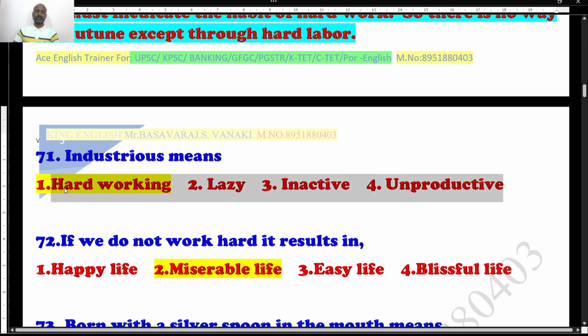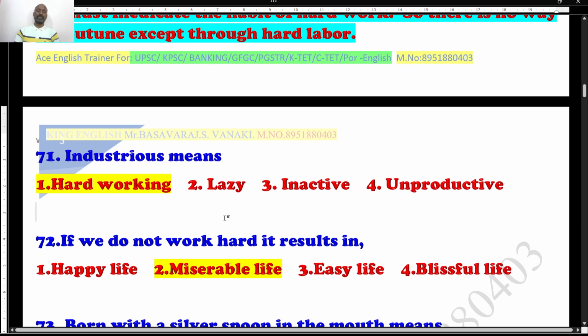I'm not going to comment anything like negative or positive. All you have to do is try to find out the meaning of industrious. Students, it is again vocabulary, synonyms you have to find out. You have to find the similar word for the word given, industrious. Well, the meaning of industrious is hard working. Option number 1, you can lock it, cross check your key answer.